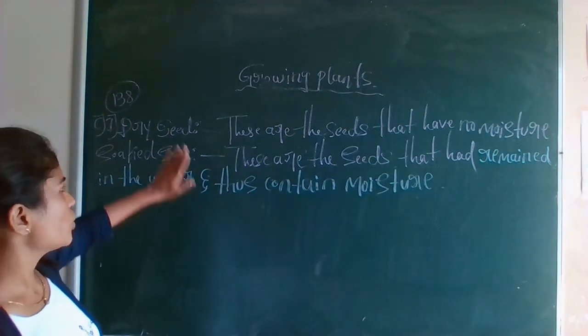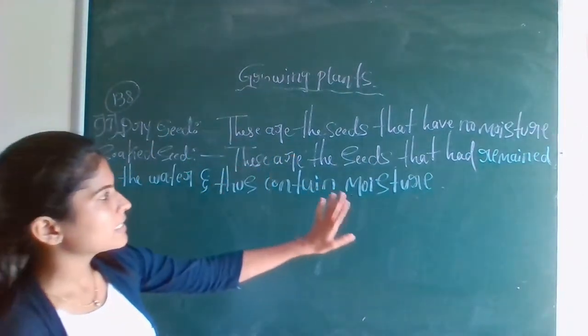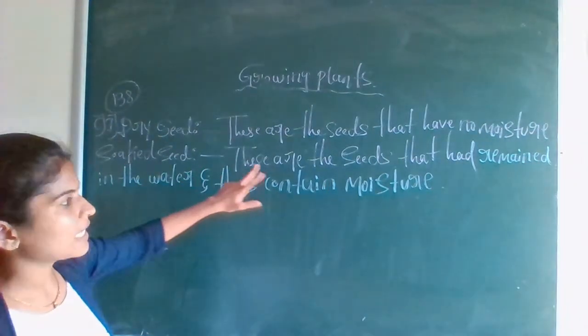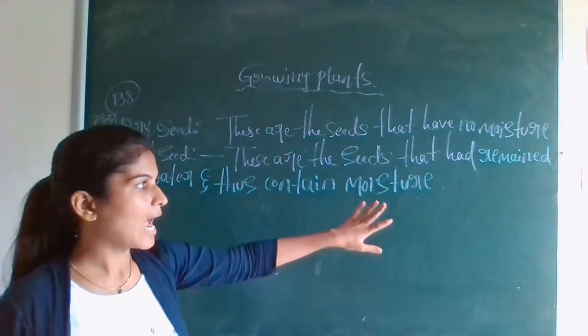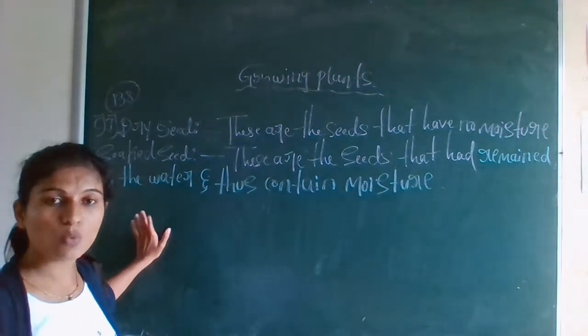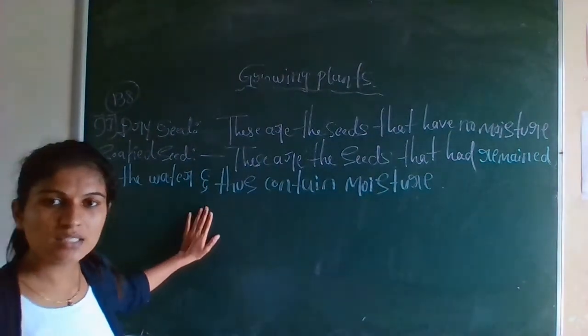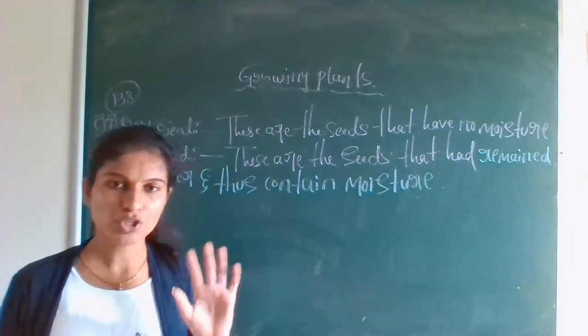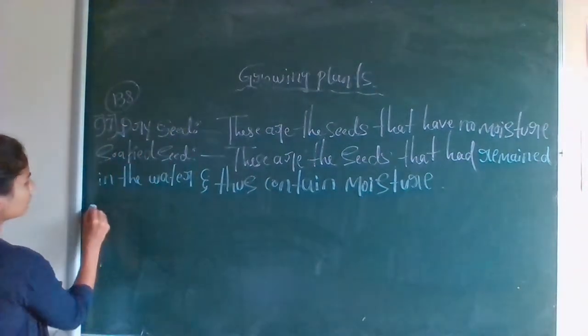Okay, so what about dry seed? These are the seeds that have no moisture, and soaked seeds are the seeds that had remained in the water. Soaked seeds are always remaining inside the water. So that's because they contain moisture. That is why they have moisture. Okay, this is the first one.